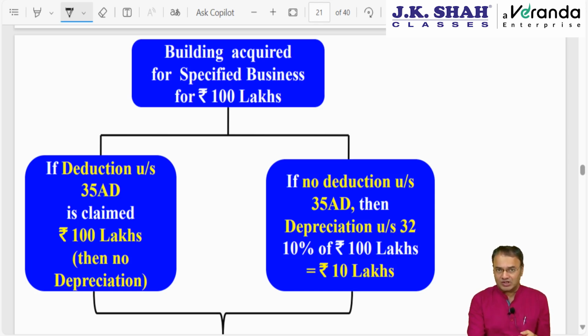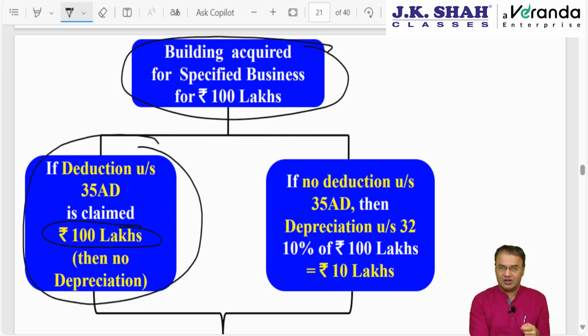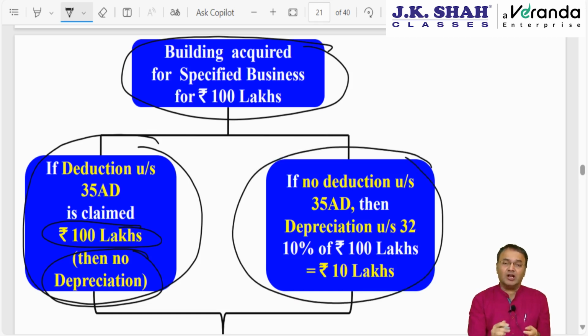Supposing I acquire plant and machinery, or let's say a building which has a rate of depreciation of 10%. If you recollect the PGBP chapter, a building is acquired for 100 lakh for a specified business. If I claim 35AD, then I get to claim the entire 100 lakhs in the first year itself. But then, on the other hand, I cannot claim depreciation. 100 lakh will be allowed to me in one go. On the other hand, if I don't claim 35AD, then I can claim depreciation year after year. But at least in the first year, my depreciation would be 10 lakhs,